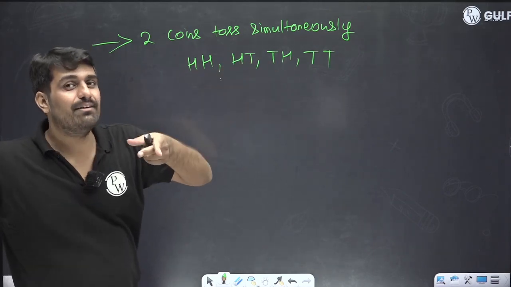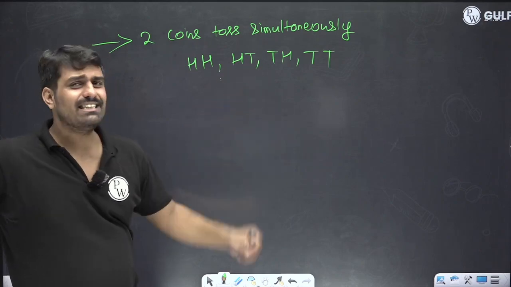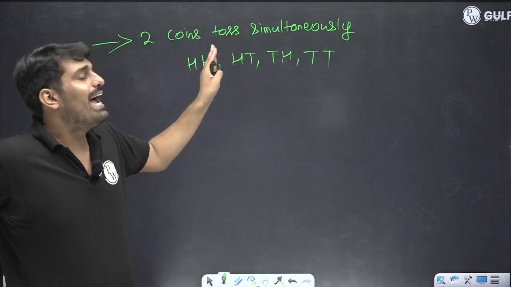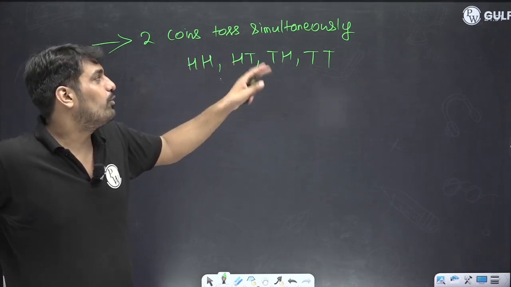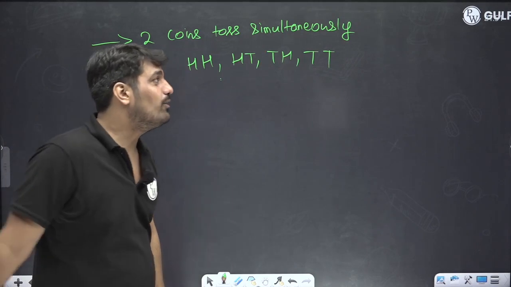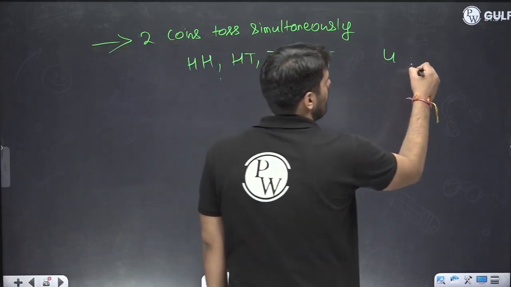Don't mix them up, saying that okay, HT and TH are the same thing, right? No, they are not the same thing. Why are they not the same thing? Because this is head on the first coin, tail on the second coin. Tail on the first coin, head on the second coin. So yeah, they are different cases. In total, 4 possible outcomes.